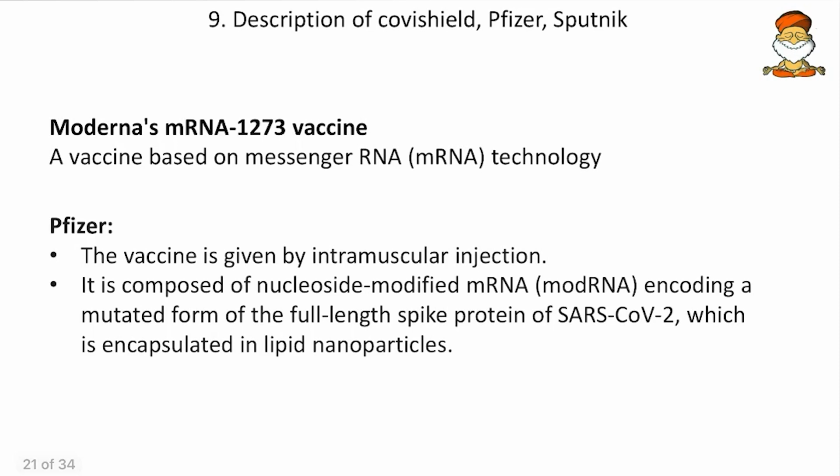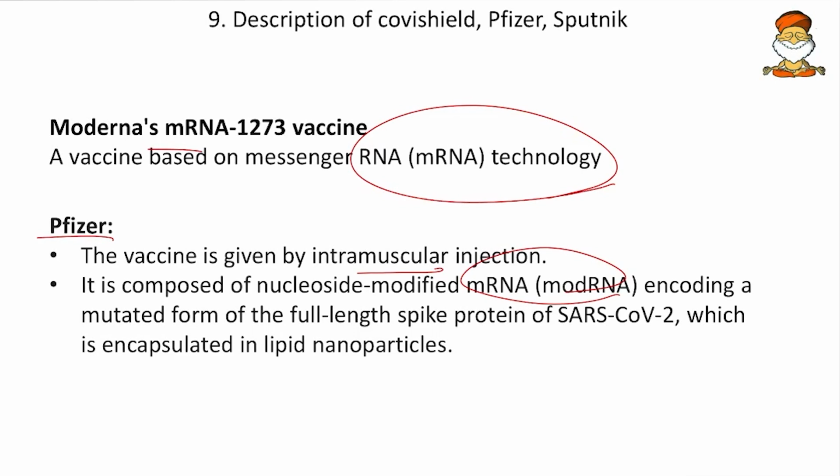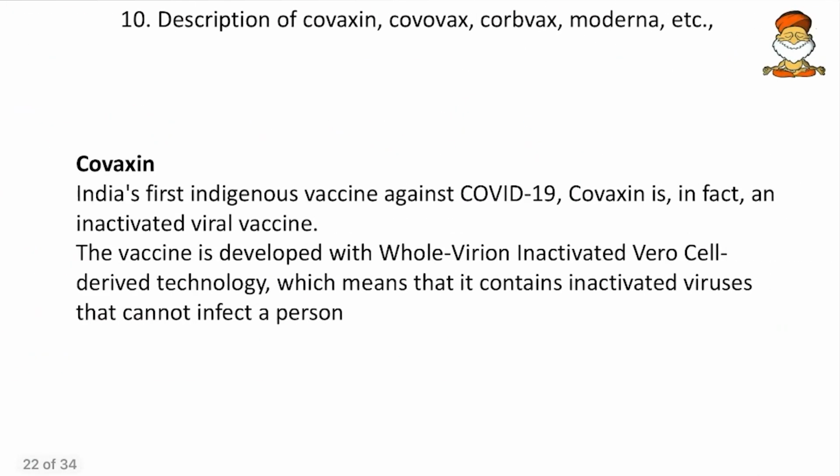Then come to next, Moderna's mRNA-1273 vaccine. So a vaccine based on the messenger RNA. So that is the mRNA technology. So we have discussed what is mRNA. So this Moderna is an mRNA vaccine. Then Pfizer. So this vaccine is composed of the nucleoside modified mRNA. So here we have a mRNA or a modified RNA. So this RNA codes for the spike protein. So again this Pfizer, it is also a mRNA vaccine. So this is also worth remembering here.